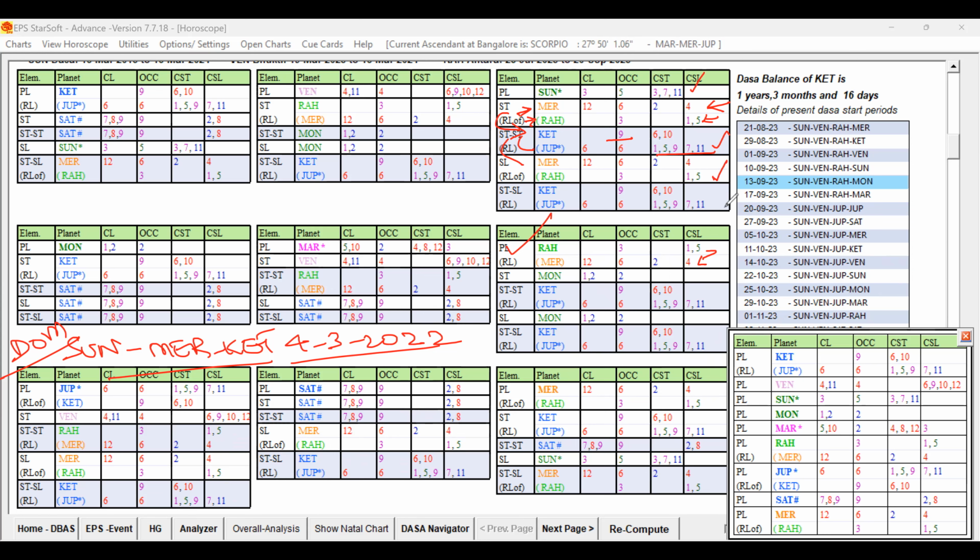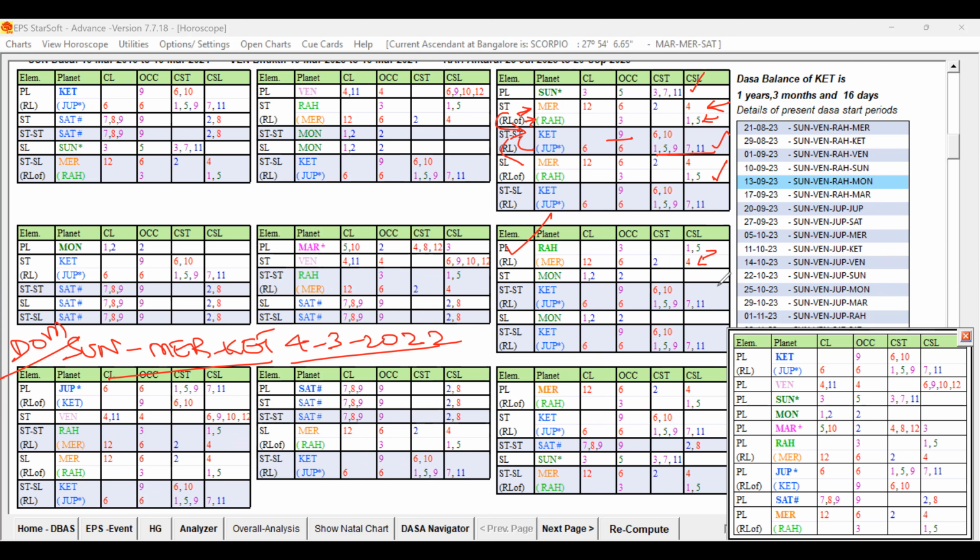As I have said already, I would have given some tips in lesson number 9, part B video, in the analysis methodology. If a one level planet is unfavorable for the event, but that planet is not the star lord for the primary cuspal lord or cuspal sublord of that particular house, then destiny is not weakened by that unfavorable key planet. Then the impact of the unfavorable is going to be comparatively lesser.